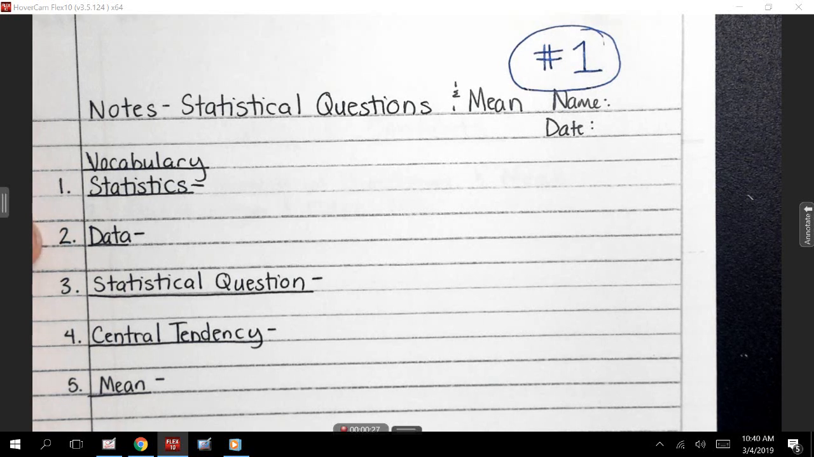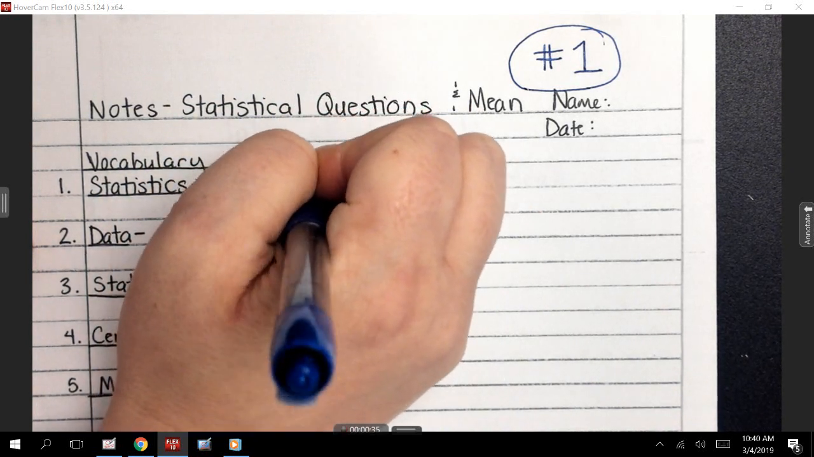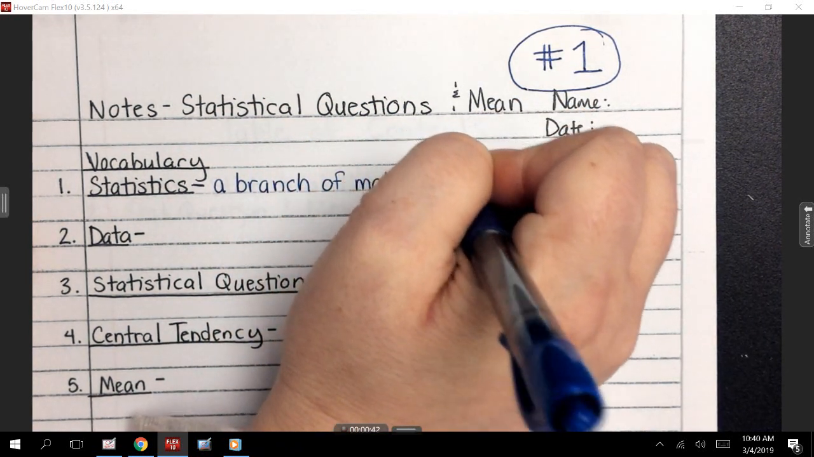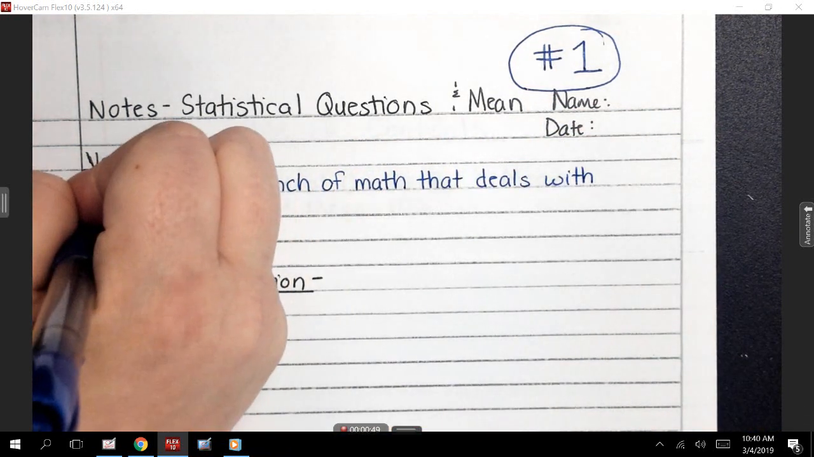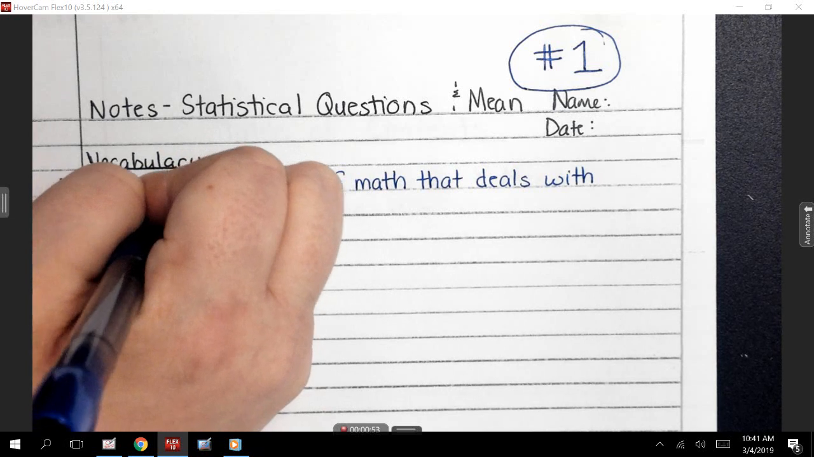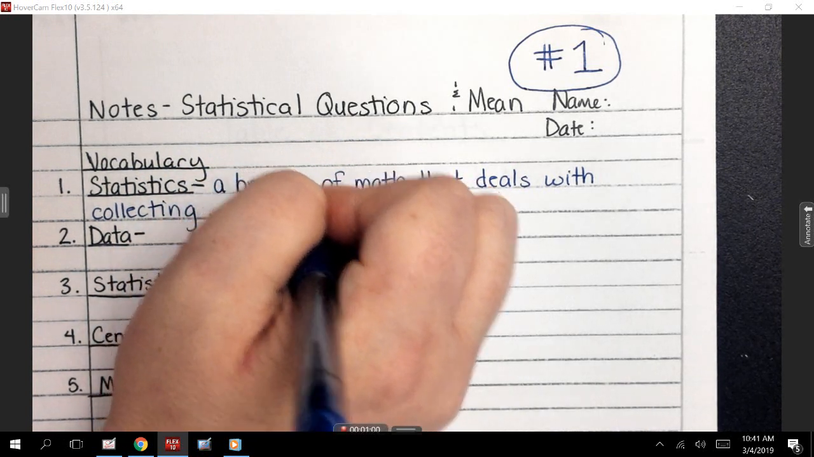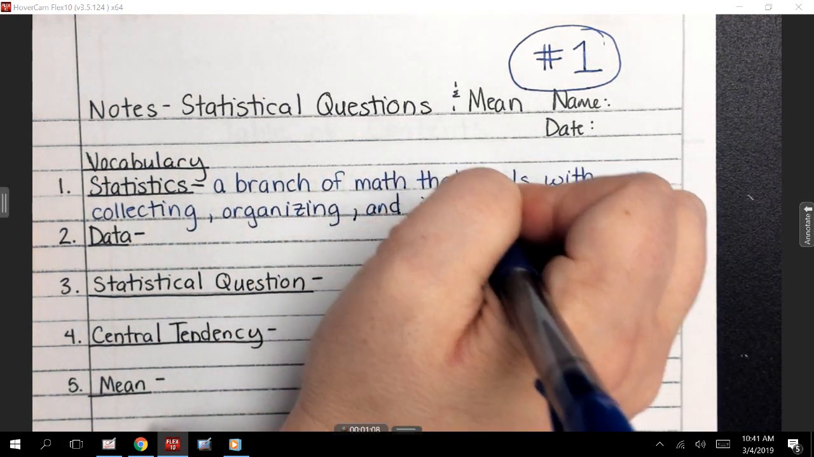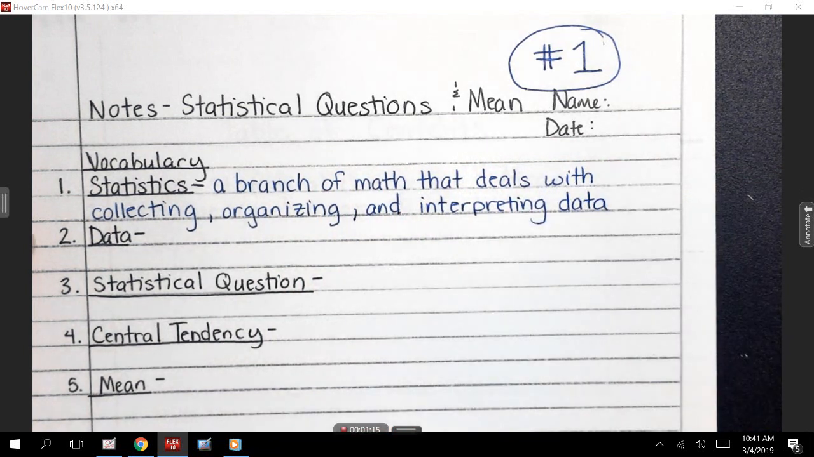All right, statistics. Statistics is a branch of math that deals with collecting, organizing, and interpreting data. It's a branch of math that deals with collecting, organizing, and interpreting data.